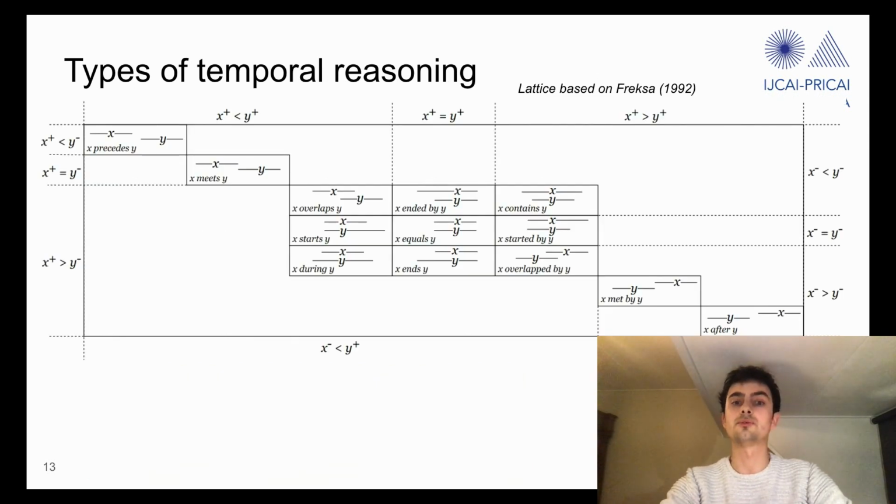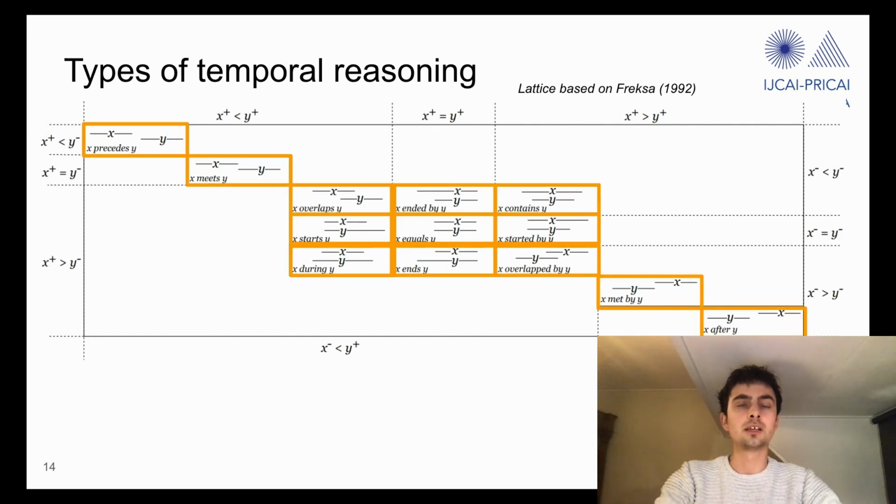So how do temporal information extraction systems typically handle this type of reasoning? So we found that most extraction systems resort to reasoning with Allen algebra, of which you can see an overview picture here. And a likely reason for this is the fact that most widely used annotation scheme for temporal information is TimeML, which connects events and temporal expressions through relations from this algebra. So in Allen algebra, there is a set of 13 temporal relations, depicted here in orange, that connect intervals and can represent all possible orderings 2 intervals may have.